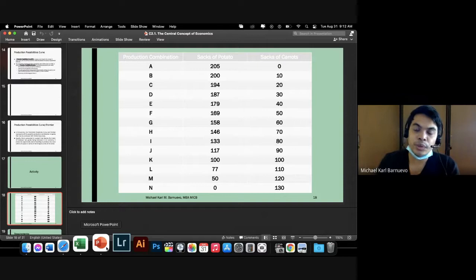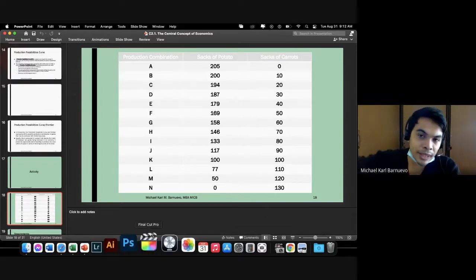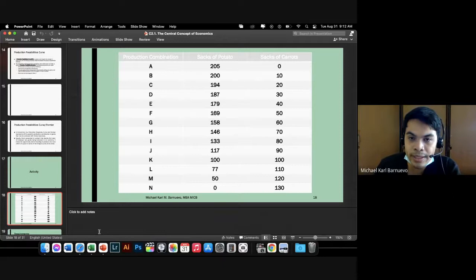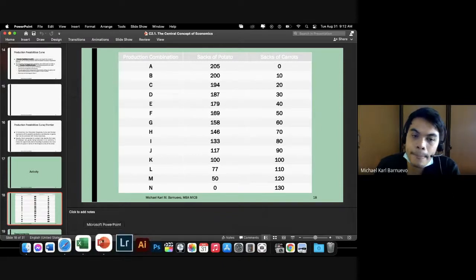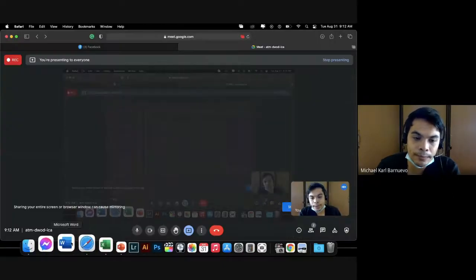What is my scarce resource here? Which is the land. I cannot extend the land so I can increase my planting area. It is limited. So now my decision making is how many potatoes, how many carrots should I produce?